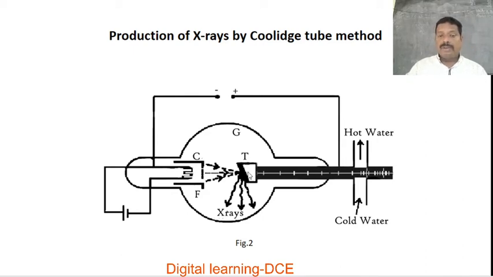Here the target material used is a high Z material, like tungsten or molybdenum, and that is mounted on a copper rod. Within that rod, we have to continuously circulate cold water. Later I will explain why we circulate that cold water. Here a spherical shaped glass tube is provided for this experiment, and it is evacuated to a very high order of vacuum, that is 0.0001 millimeter of mercury, or Hg.